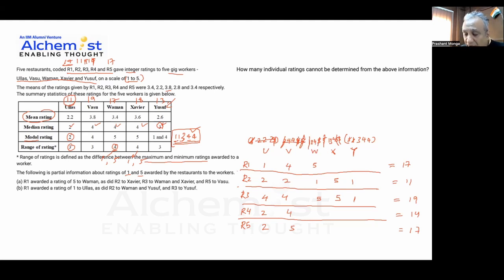Now let's see what else I can do. So I need to make a 17 here, and my sum here right now is 10. I need to make a 7. I can make it 3 and 4. Fine. Okay. And so this is 17 here. So what is this thing? So I'm left with 3 and 4. 1, 2, 4, 5, 5, 1, 3.